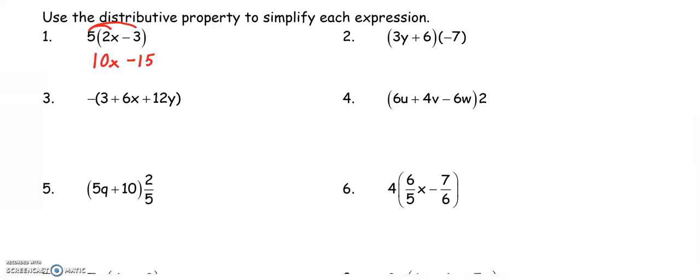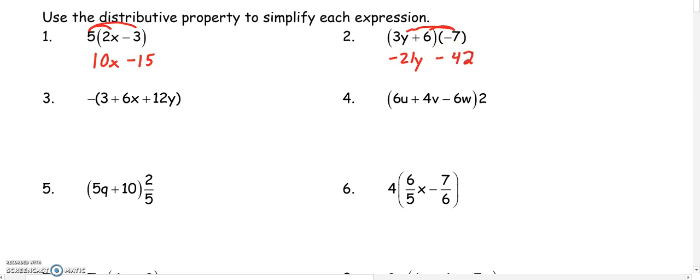Number 2, there's a negative 7 after the set of parentheses that we're going to distribute. So we're going to distribute negative 7 to both terms. So 3y times negative 7 is negative 21y, and 6 times negative 7 is minus 42.